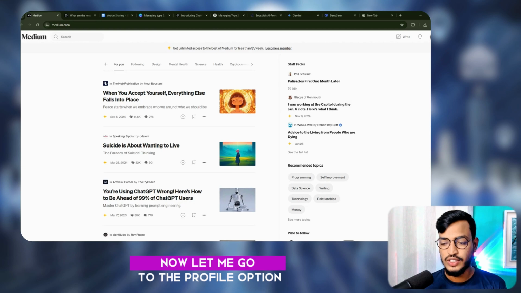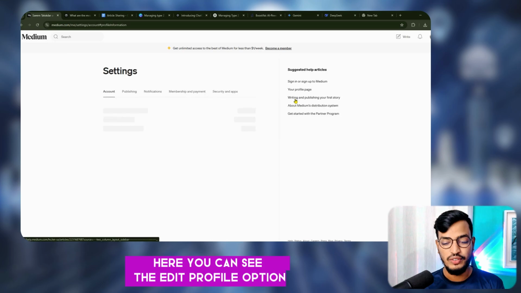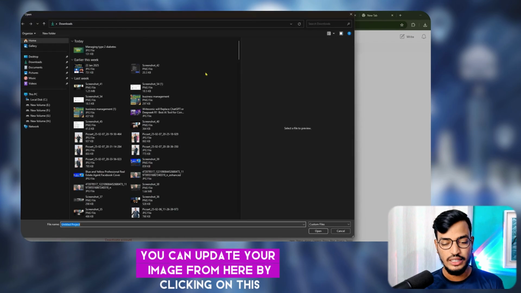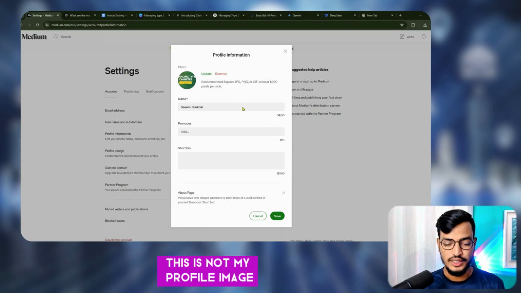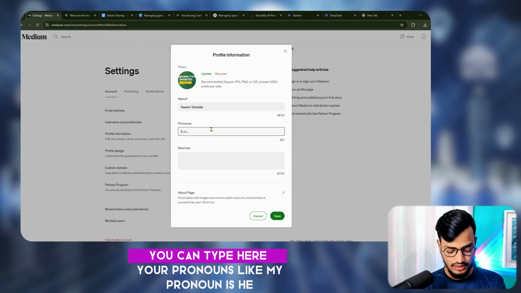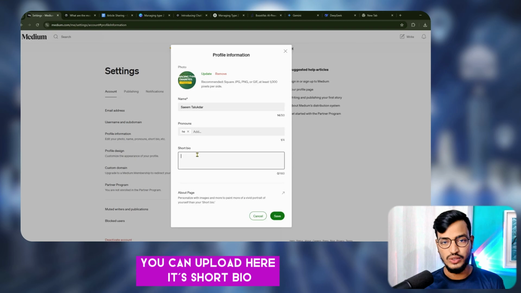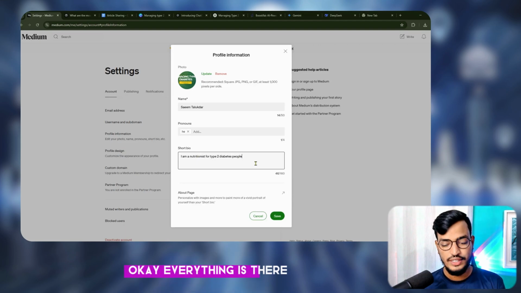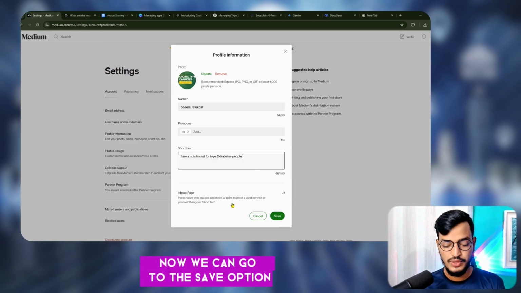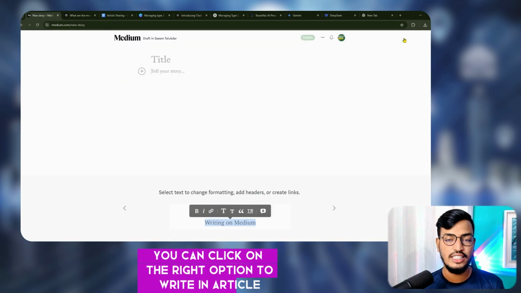Now let me go to the profile option because I need to set up something from here. Here you can see the edit profile option. You can update your image from here by clicking on this. Suppose this is my image. Suppose this is not my image. This is not my profile image. You can change your name as well here. You can type here your pronouns, like my pronoun is he. You can upload here a short bio, like I am a nutritionist for type 2 diabetes people. Okay, everything is there. Now we can go to the save option. Fine, everything is there. Now you can click on the write option to write an article here.